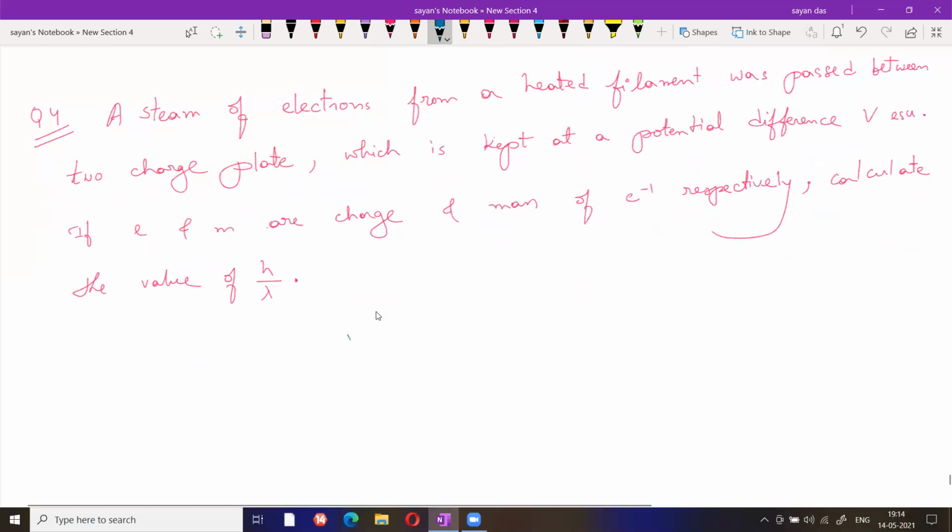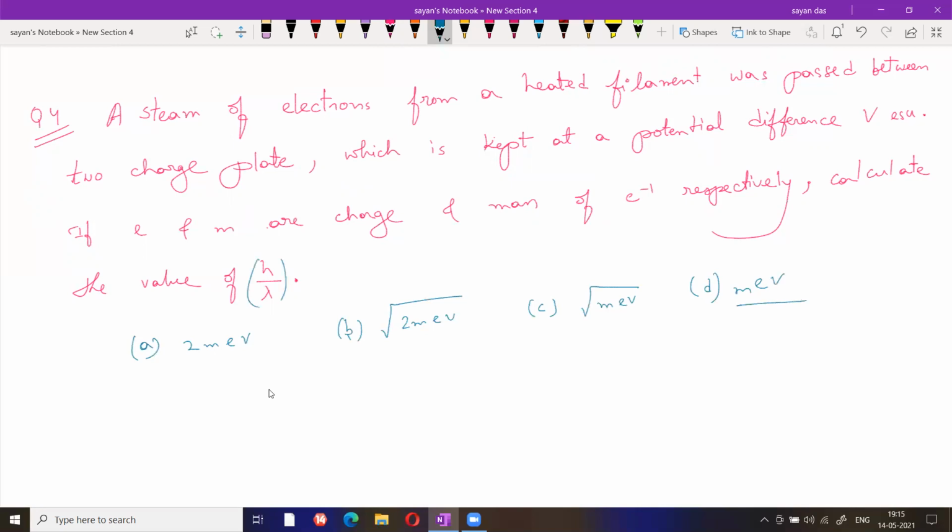Okay. Look, in this case, 4 options I am giving. The first option is 2 meV. The second option, root over of 2 meV. The third option, root over meV. The fourth option, meV. Now look, how can you solve h by lambda? Calculate the value of h by lambda.